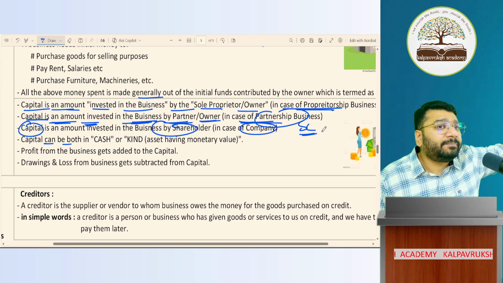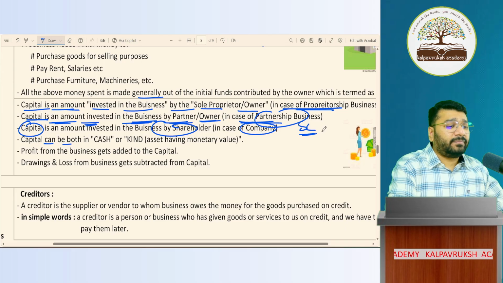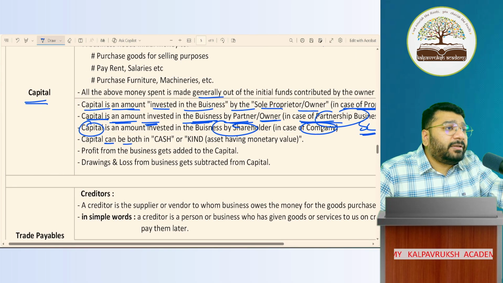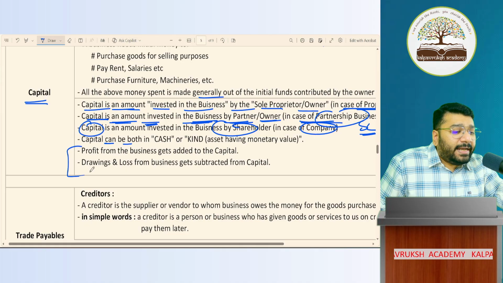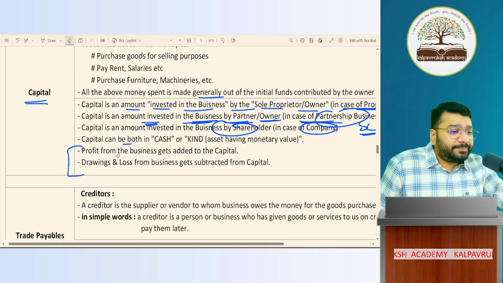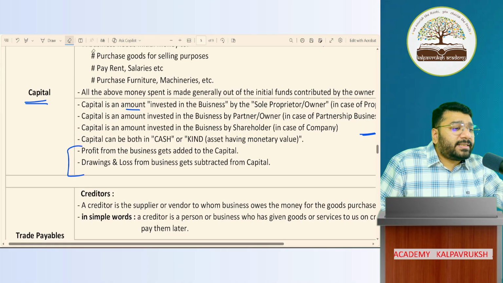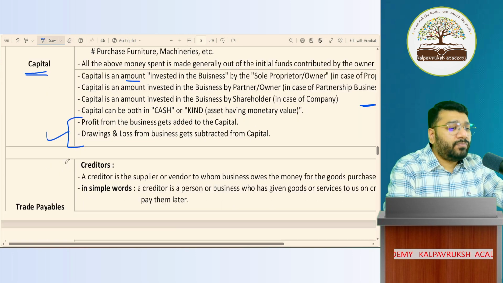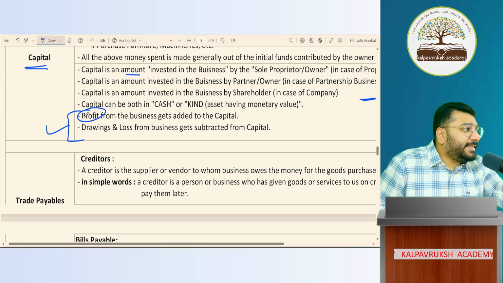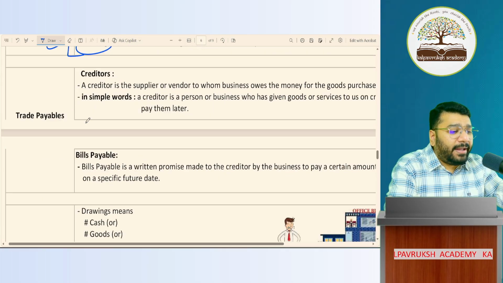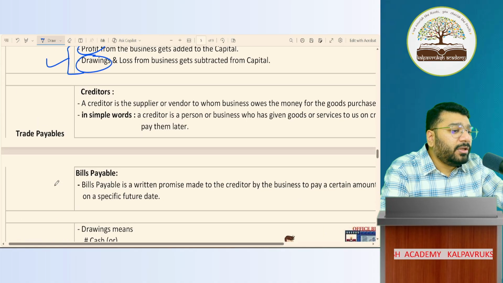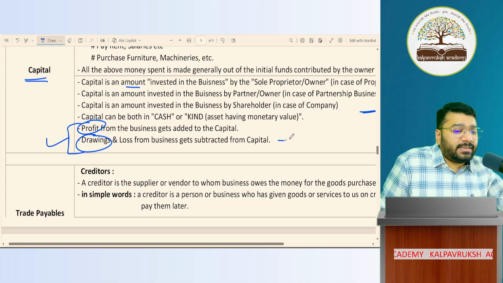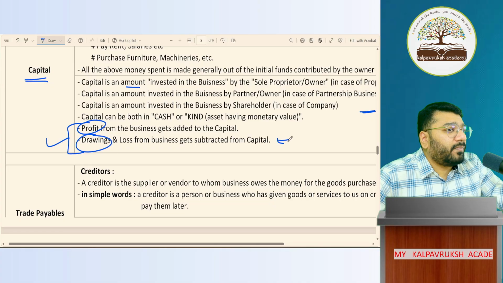Is that okay or not okay? Till this, are you clear? These two points are yet to be explained. Can I take this in the next class? Because if I start a discussion on this, it'll take some time. I have to explain what the meaning of profit is. This is easy. But drawings, I have to come back and explain this point, without which my discussion cannot be completed. So if I continue this in the next class, is that okay?